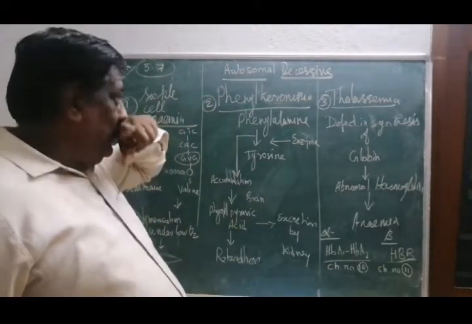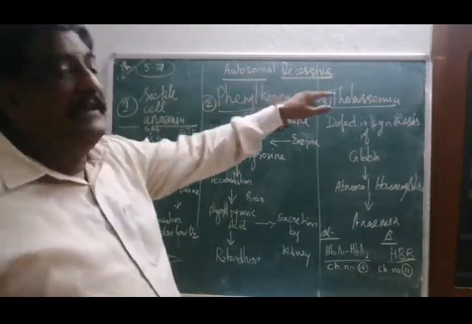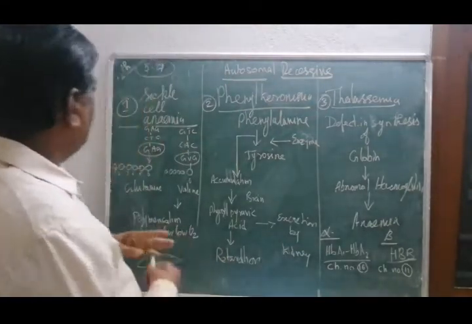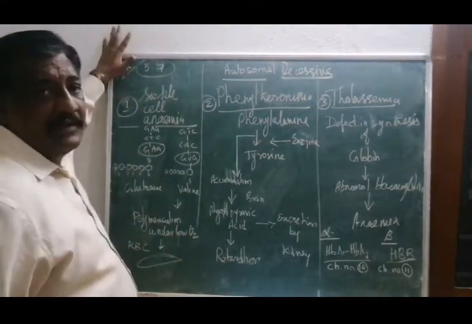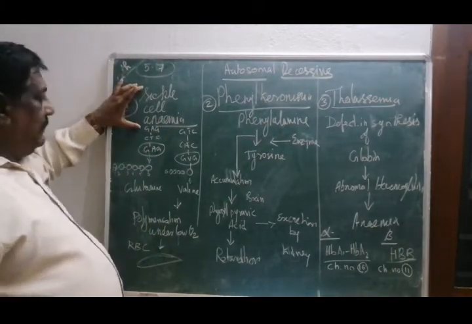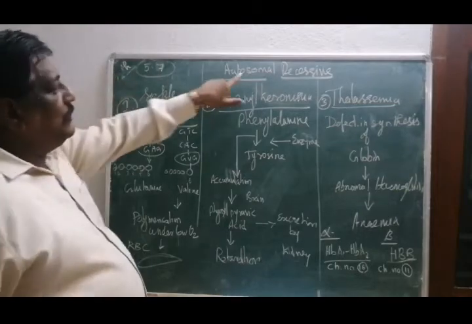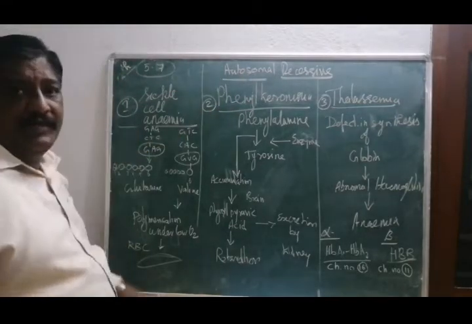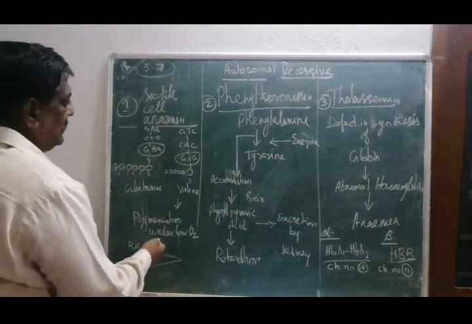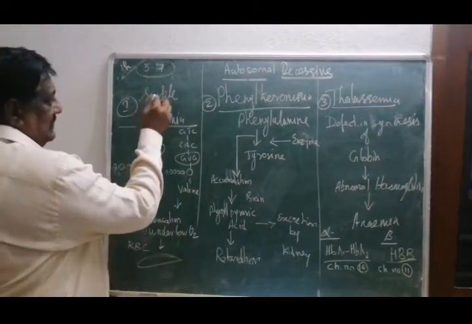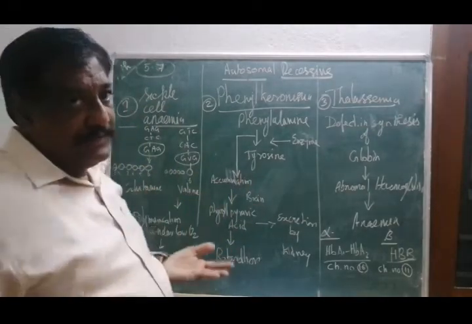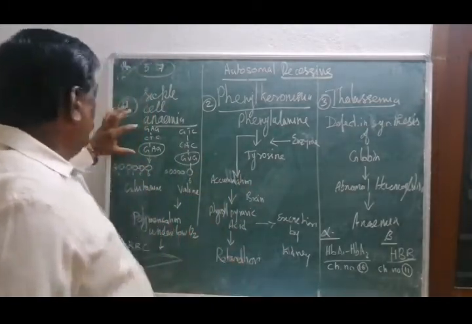Last video I told you, we'll be dealing with 3 different diseases which are due to autosomal recessive inheritance, right? And all these are point mutations. Okay. Sickle cell anemia. This is autosomal. Autosomal means it is not related with the sex chromosomes. It is in the autosomes. And this is nothing but protein synthesis. When the proteins are synthesized, it needs some codes that we are going to deal with in a different topic.